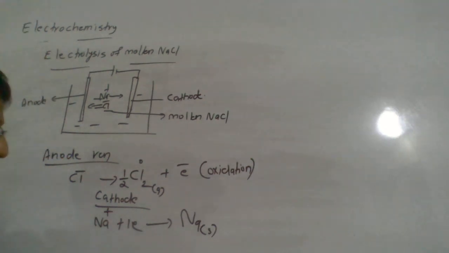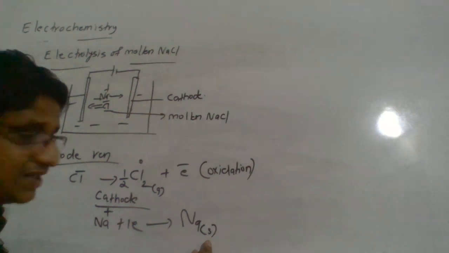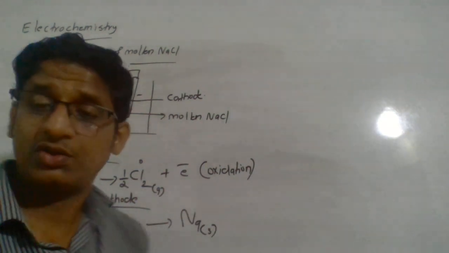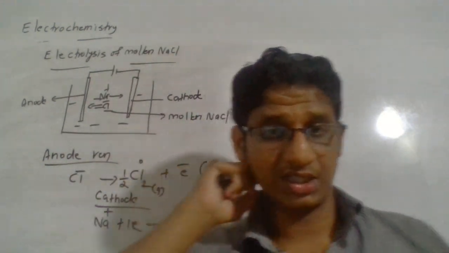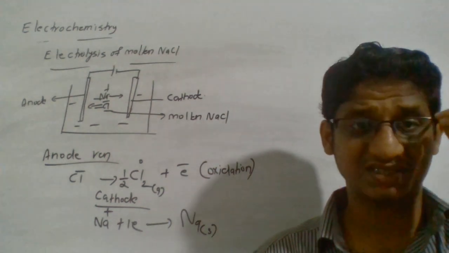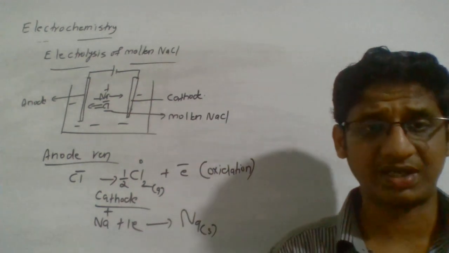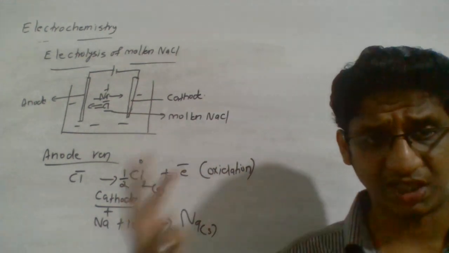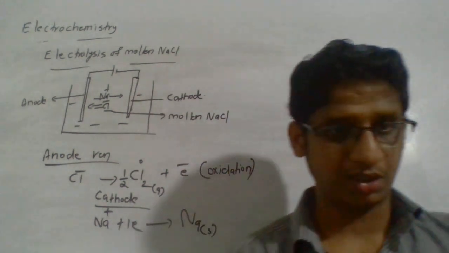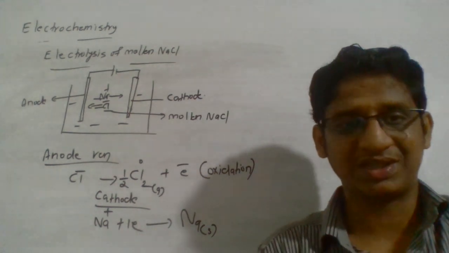So that is what is happening at the cathode, which means sodium metal is depositing at the cathode and chlorine gas is evolving at the anode. Remember, getting sodium metal is not easy. We discussed this in metallurgy. The alkali metals and alkaline earth metals are highly reactive. Among the alkali metals, sodium and potassium are very highly reactive. They react vigorously even with water.